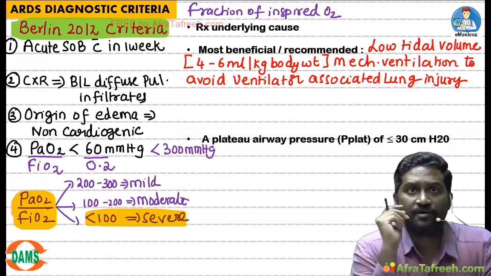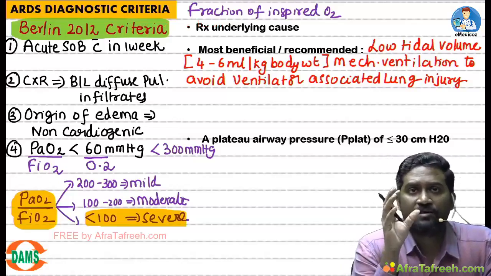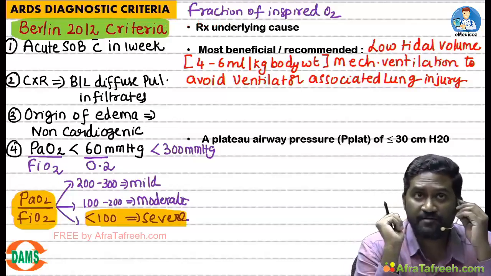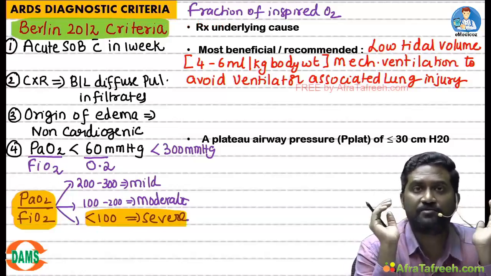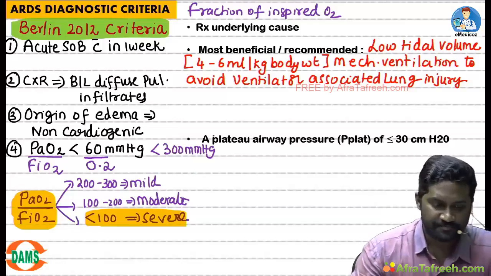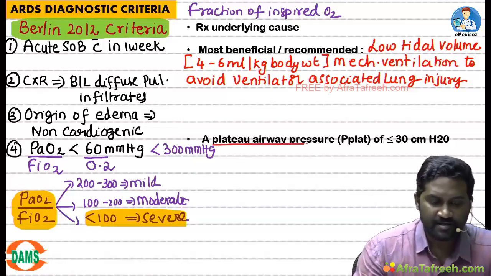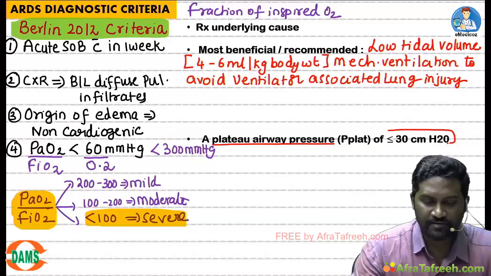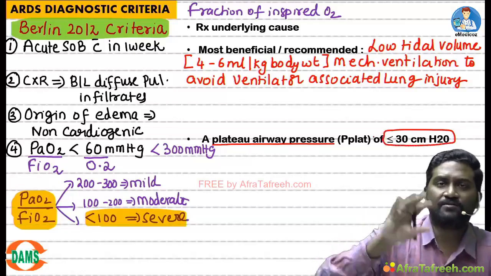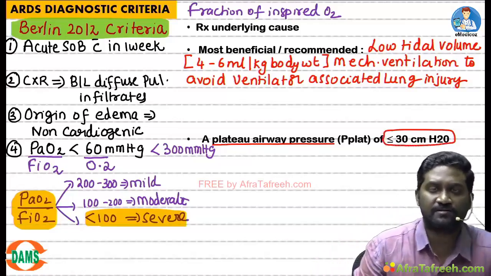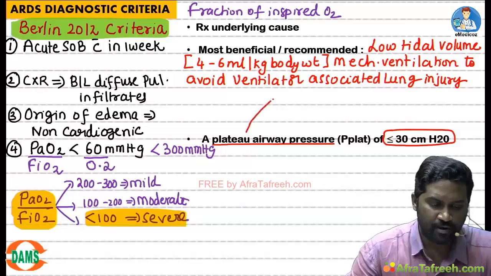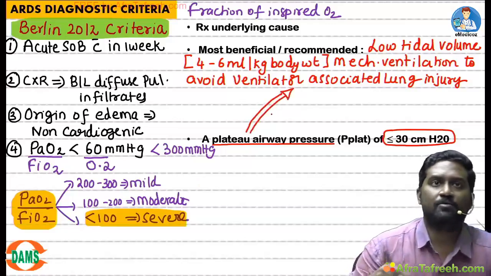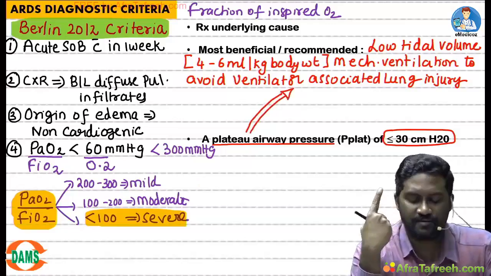Then later on, we also understood that not only the volume should be controlled, the pressure given to the small airways should also be controlled. The plateau pressure is nothing but the pressure delivered to the small airways. So that should also be controlled. It should be less than 30 centimeter H2O. All this you can adjust on a ventilator, so no need to worry. Why do we give a plateau pressure less than 30 centimeter H2O? Again, to avoid ventilator associated lung injury.